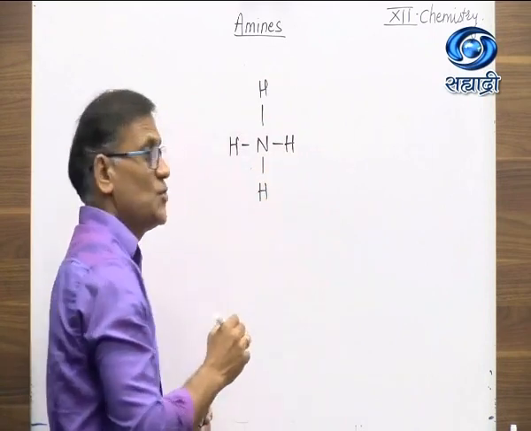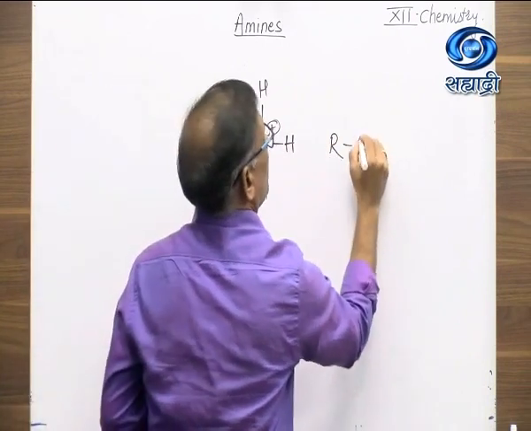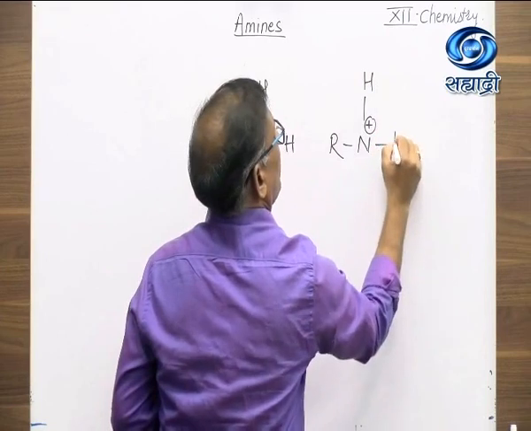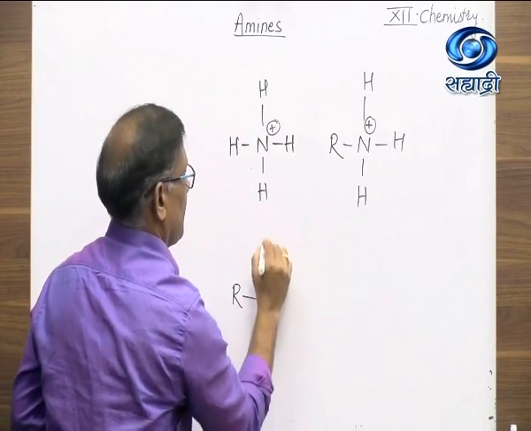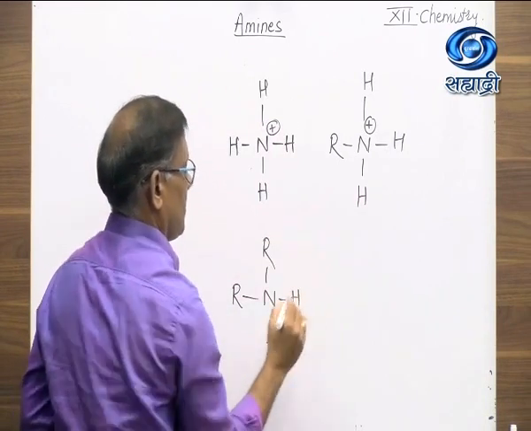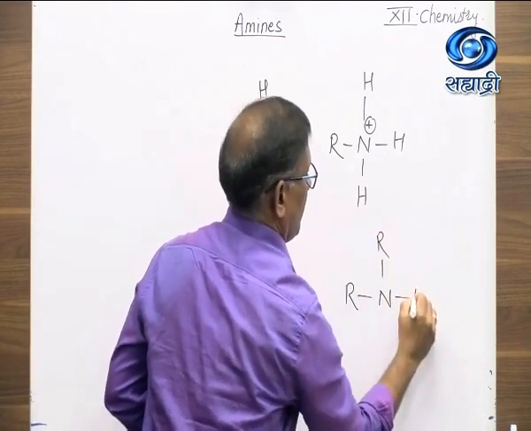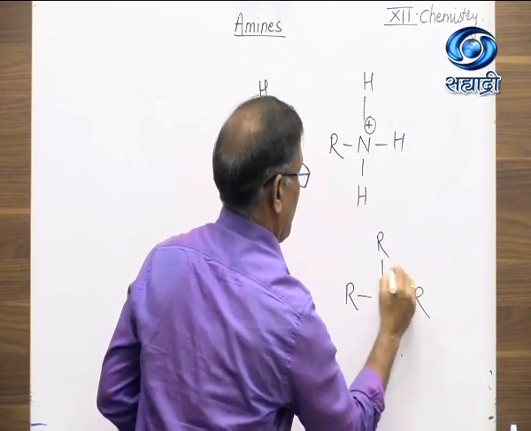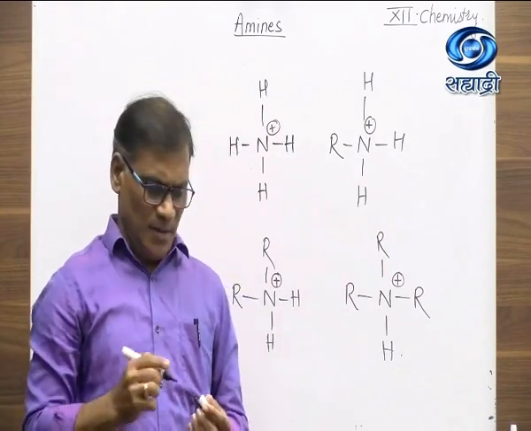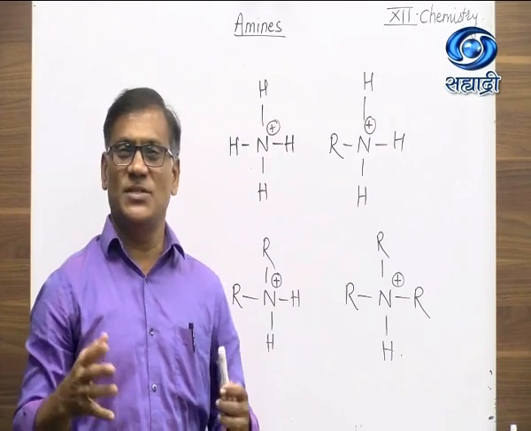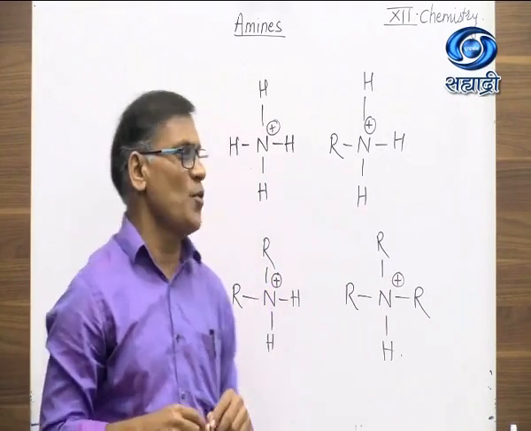This is ammonium ion, NH4 plus. One hydrogen we replace by an alkyl group. Now we replace 2 alkyl groups. Now we replace all 3 alkyl groups. So these are the 4 examples of ammonium ion. Now while comparing the basic strength of ammonium ions, 2 important factors play an important role here.